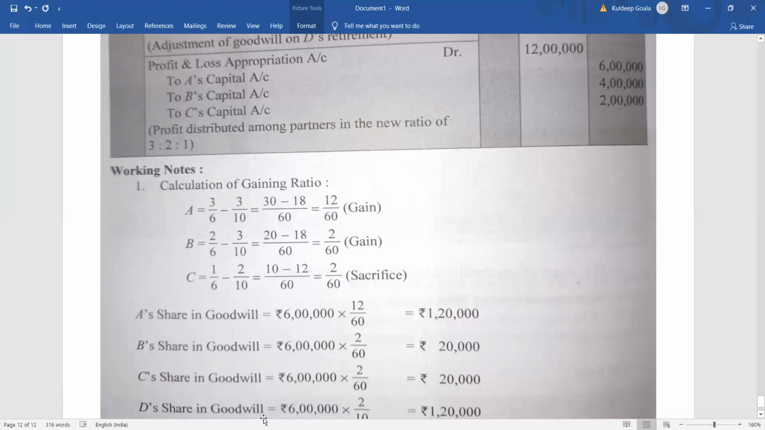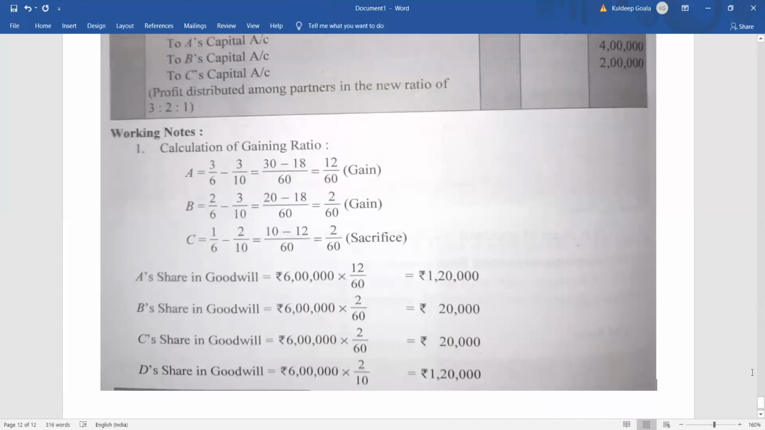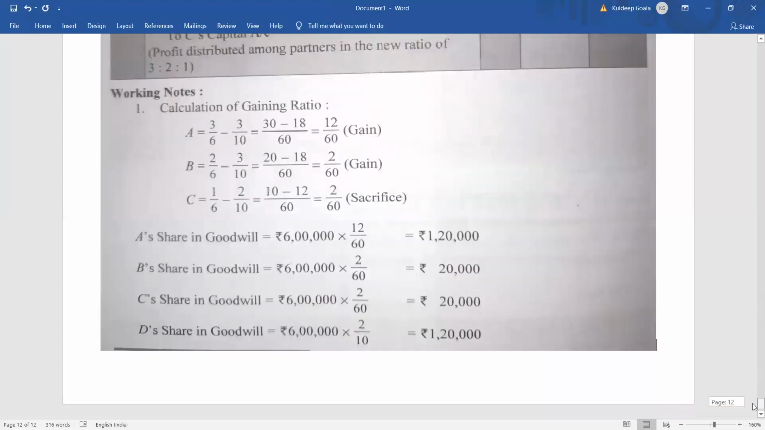And in case of D, what is happening? D's share is 2 by 10. We'll see how much D is going to get in the goodwill. So D's share was 2 by 10, so 1,20,000, right? So what will be the journal entry? A's capital will be debited 1,20,000, B's capital will be debited 20,000, to C's capital account 20,000, to D's capital account 1,20,000.